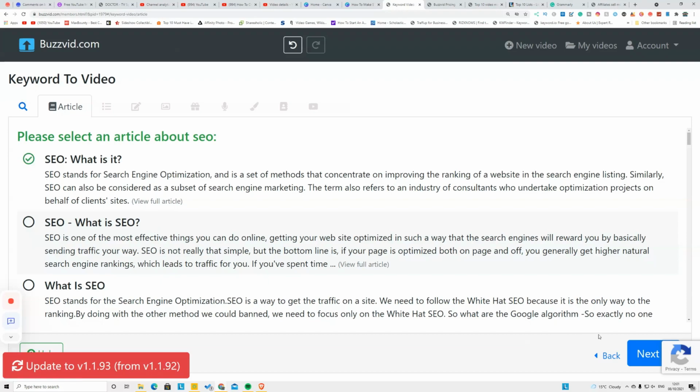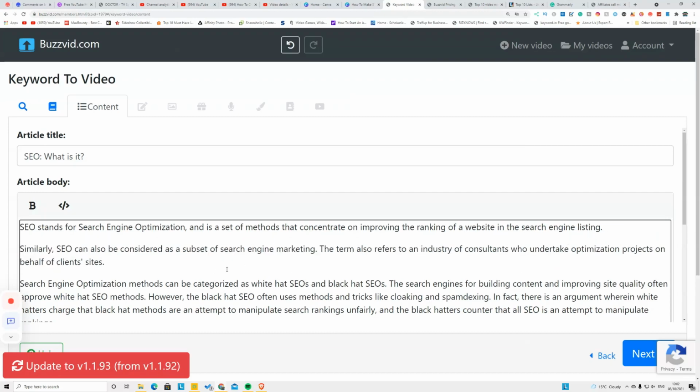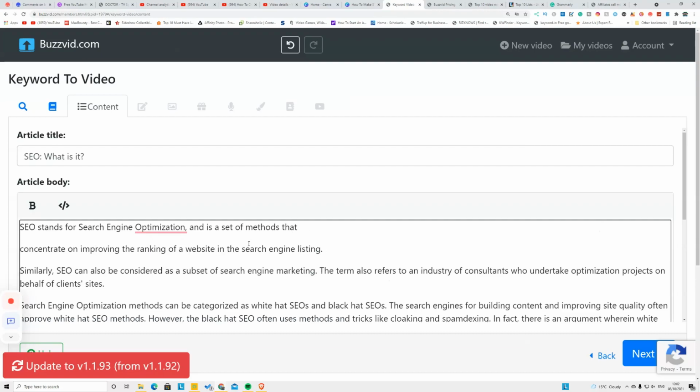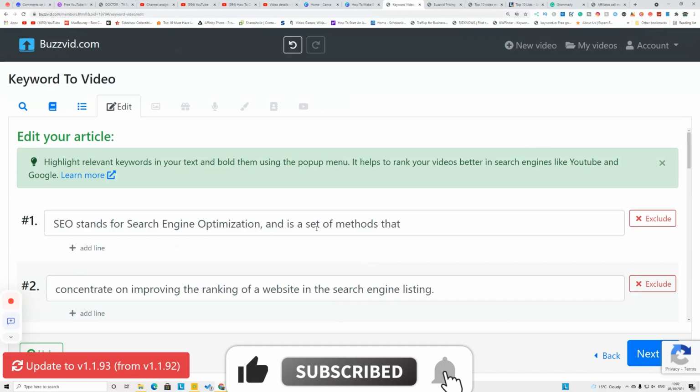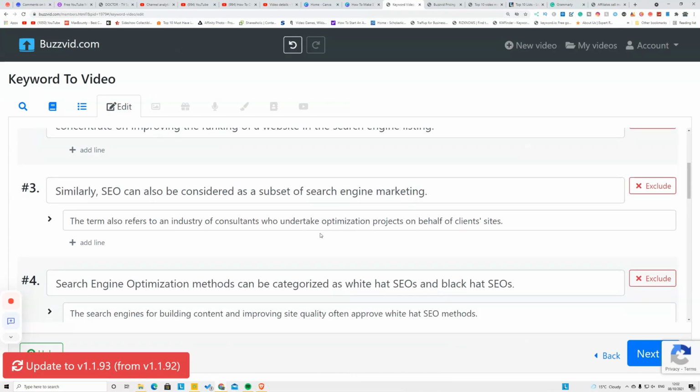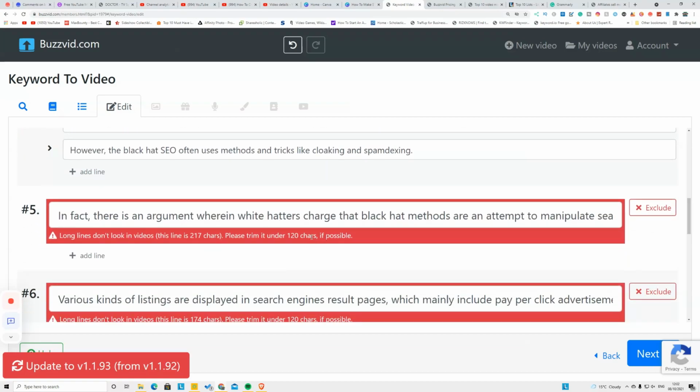So click this one and click next, and again you can see this pulled all the articles in here. Now, for better videos, all you have to do is split these sentences or paragraphs into smaller sections so it can make a good video for you guys. Split that into half sentences, like short sentences, so your video looks nice and simple. After that, click next again, and this is the edit your articles section. This is where you can see the titles and everything, so you can show the article in a smaller section. If it shows red, that means this sentence is long, and you need to shorten it into a smaller section.